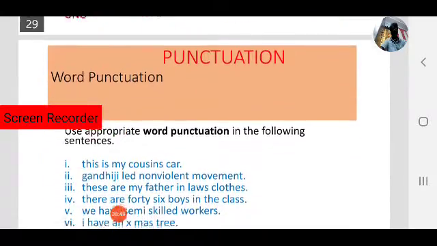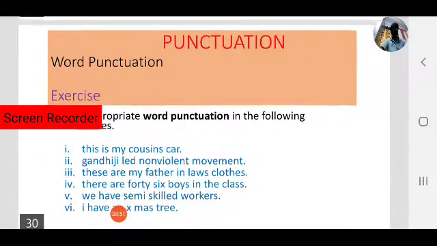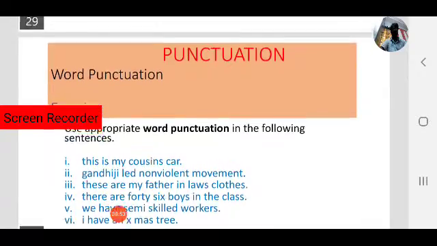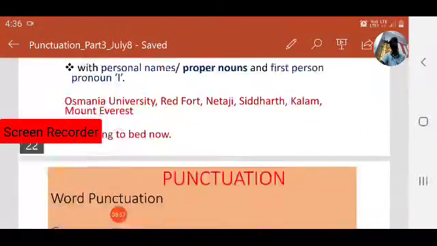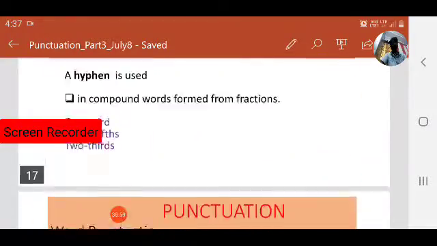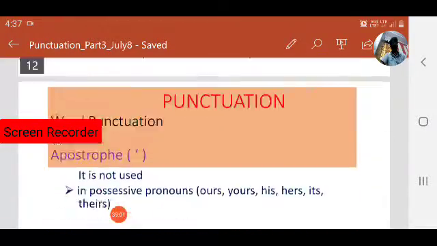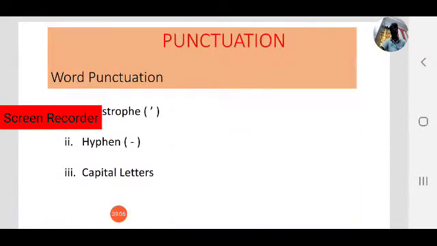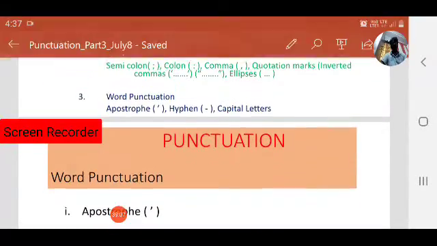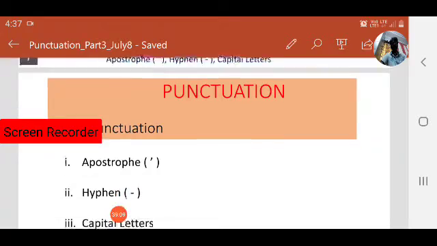So before going into the exercise on word punctuation, let us revise what we have discussed so far. Today we are focusing on the third type of punctuation.